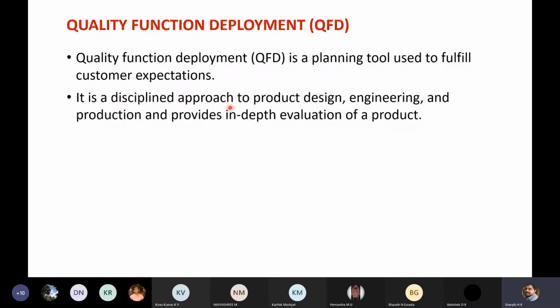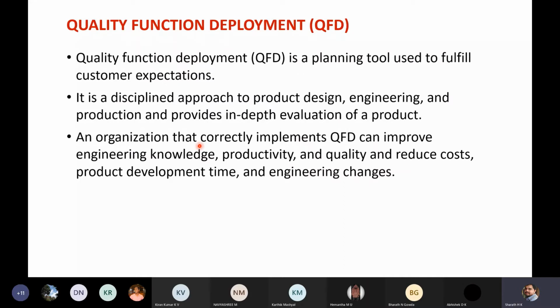A disciplined approach to product design. Again, if needs of the customer are understood properly, then the company will go for designing a product in order to satisfy those needs. Then engineering, various technologies need to be employed in order to convert this design into a product. In manufacturing, various manufacturing operations or processes can be employed. It may be machining, forging, joining processes, or even additive manufacturing or 3D printing. Like that, there are many technologies which we can employ. So that is engineering. And later you have to plan for production and provide in-depth evaluation of a product.